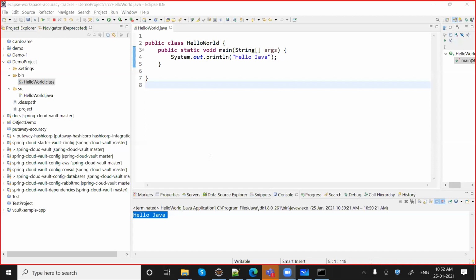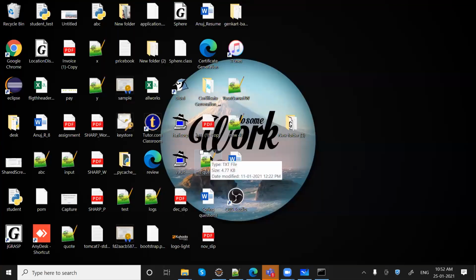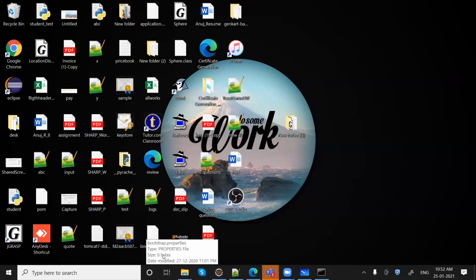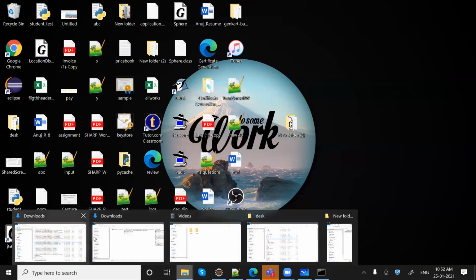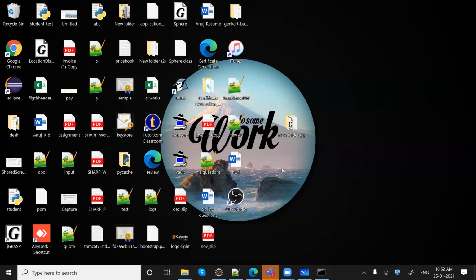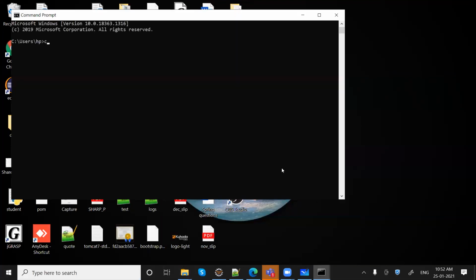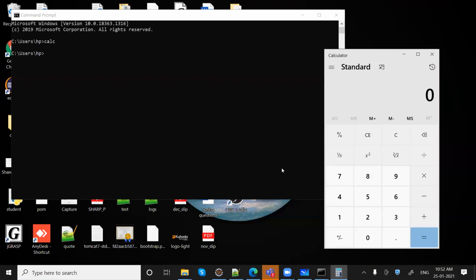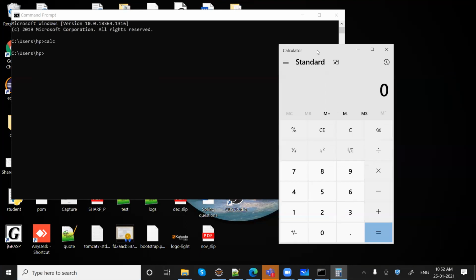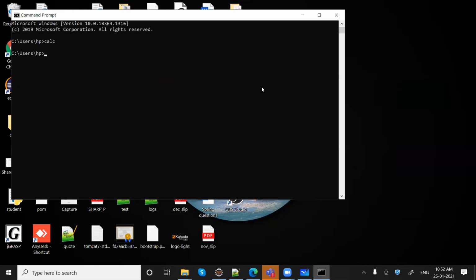So again, you can see my system, right? If I say calc, you can see the calculator is getting opened. All right. That is because the path of this calculator executable is set in the environment variable. Now the question is how to set the environment variable.